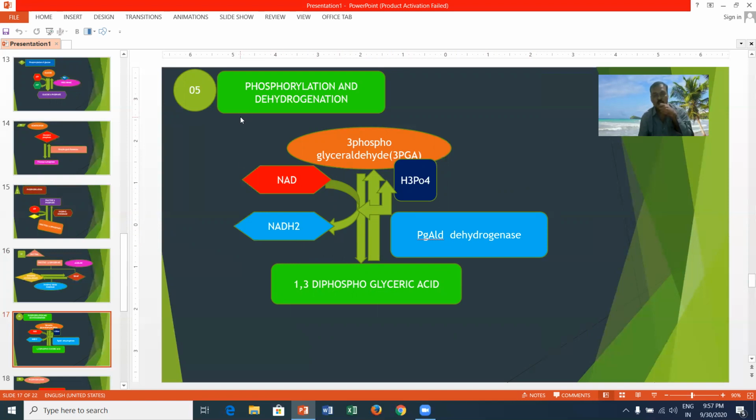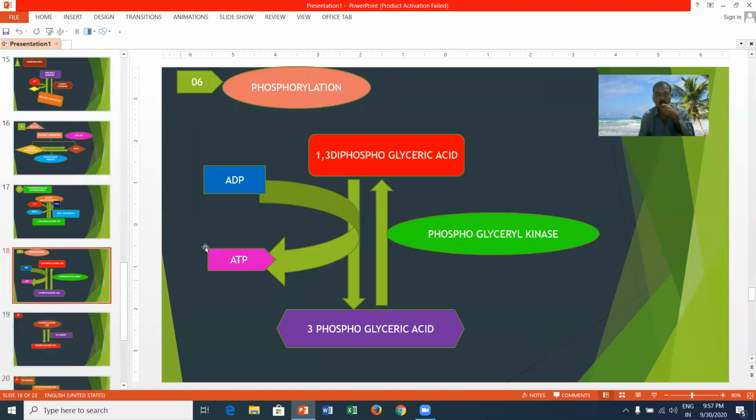This is called dehydrogenation, and the phosphate molecule is added to the 3-phosphoglyceraldehyde and forms 1,3-diphosphoglyceric acid in the presence of the enzyme 3-phosphoglyceraldehyde dehydrogenase.